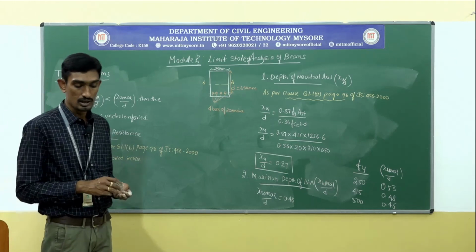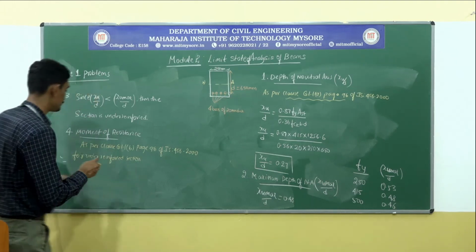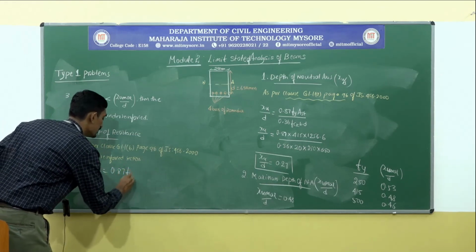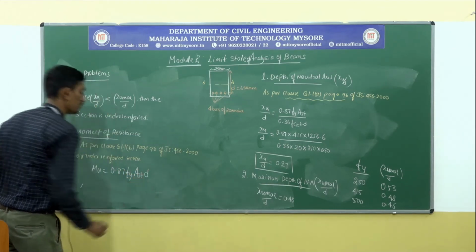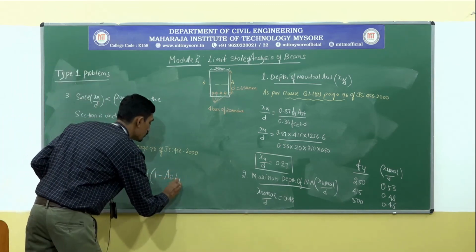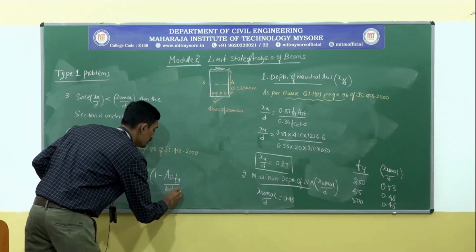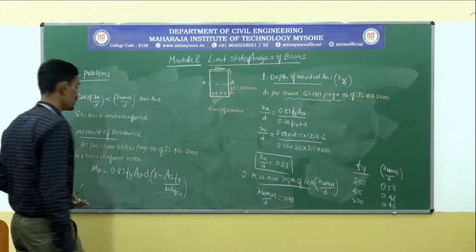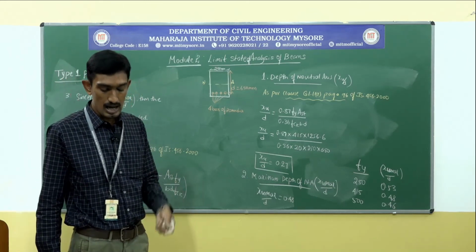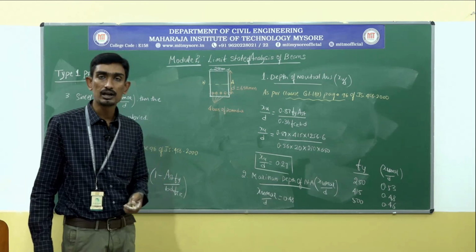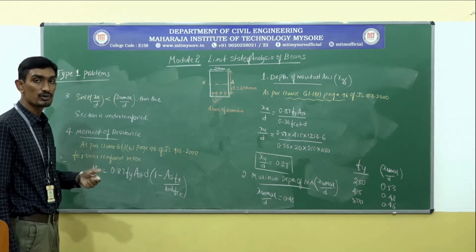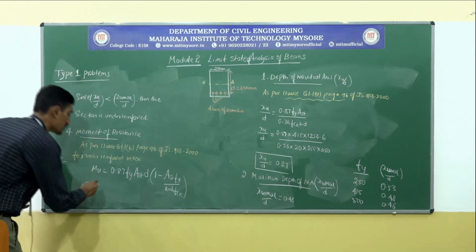the formula is Mu is equal to 0.87 Fy into AST into d into 1 minus AST Fy divided by b d fck. So this is the formula we are going to use as per clause G 1.1b to calculate moment of resistance for under reinforced section.